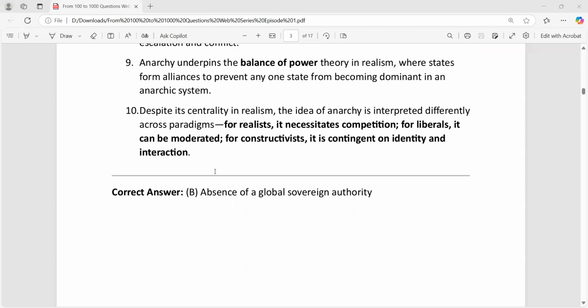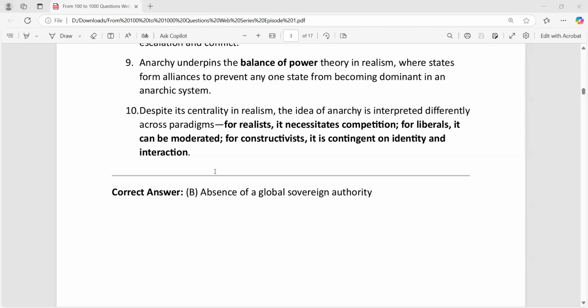Despite its centrality in realism, the idea of anarchy is interpreted differently across the paradigms. As I told you, for the realist, it is competition. For the liberalist, it is moderated. That means the anarchy can be resolved, can be reduced. For the constructivist, it is a kind of misconception.